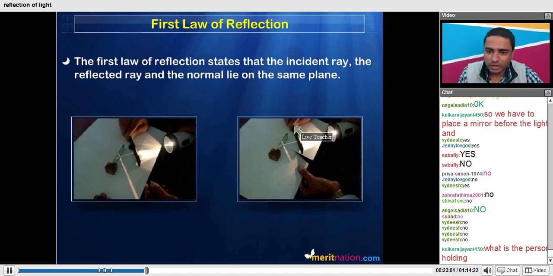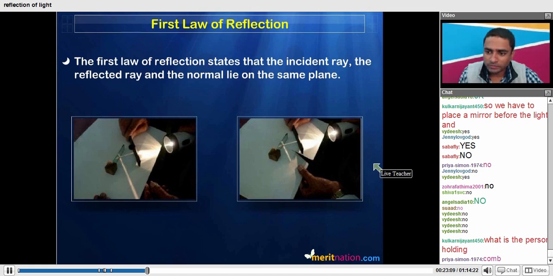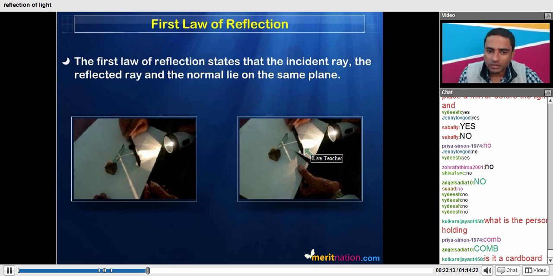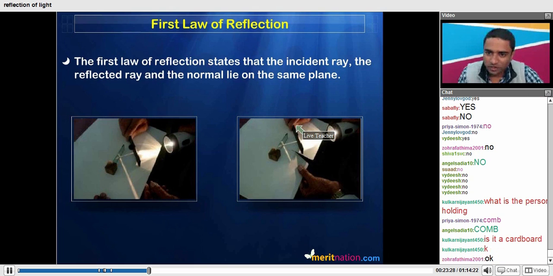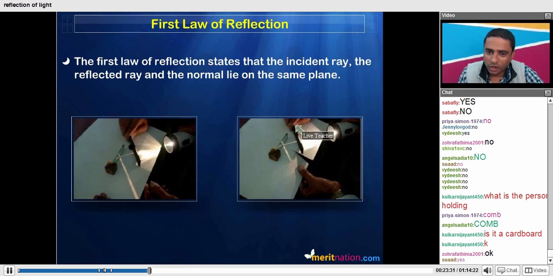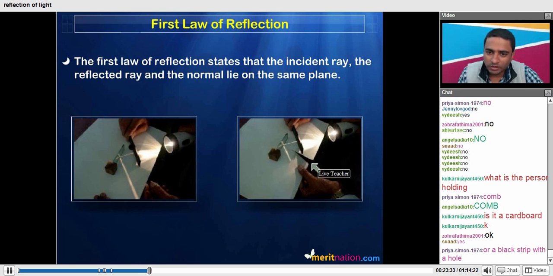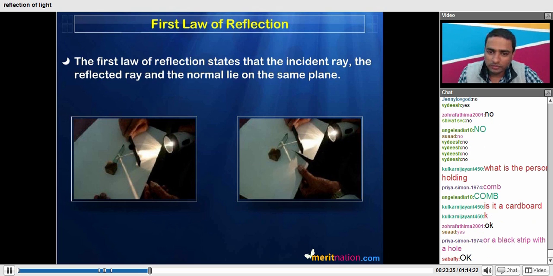This is the mirror, this is the cardboard having a pinhole, and this is a torch. The person is holding a cardboard, or a comb. If you use a cardboard having a small pinhole, that would give you better results. Is this clear to all of you? I hope you can identify that this is the cardboard, this is the mirror.